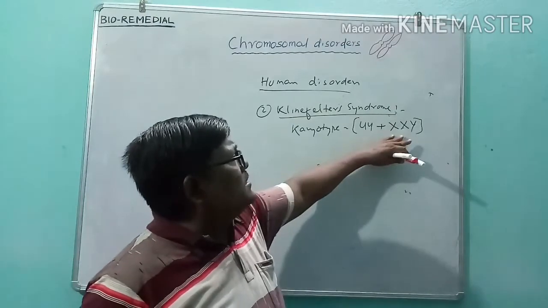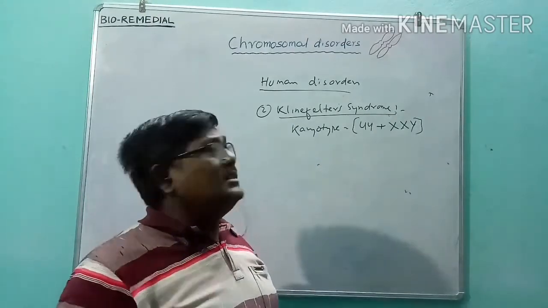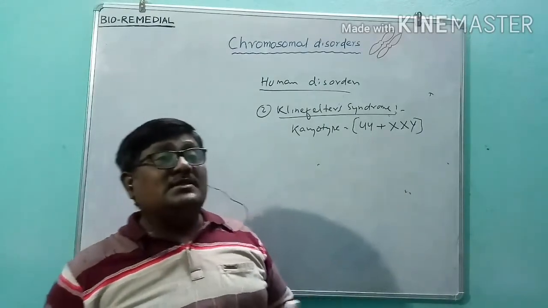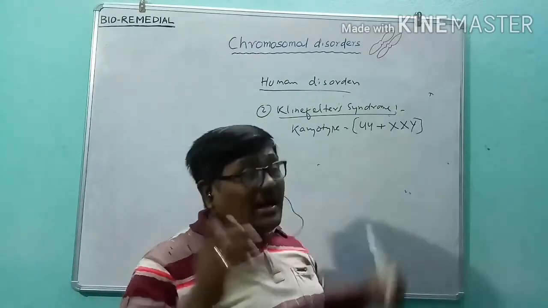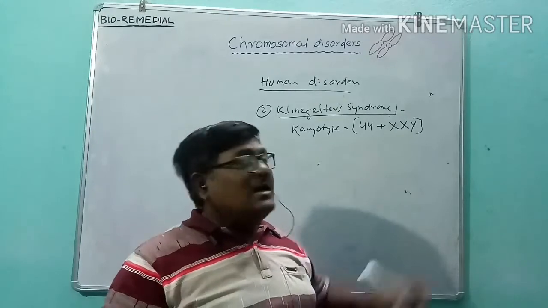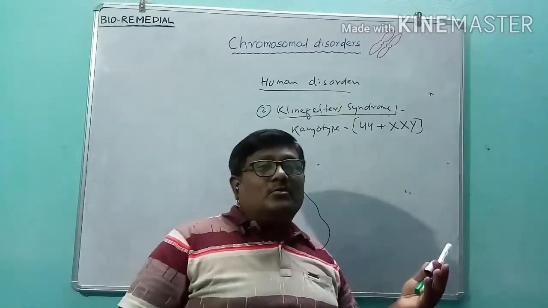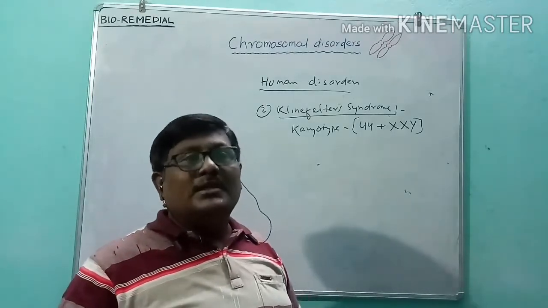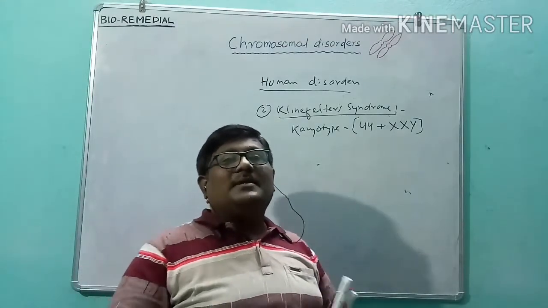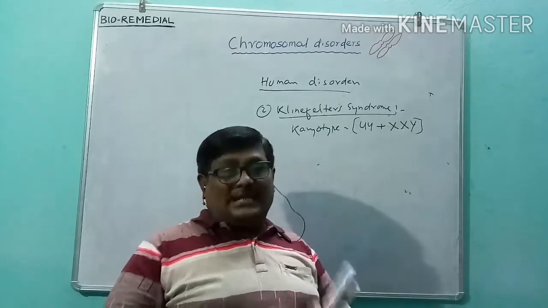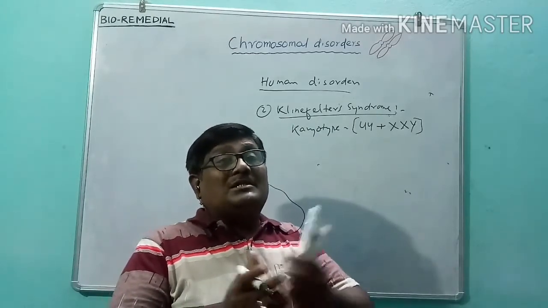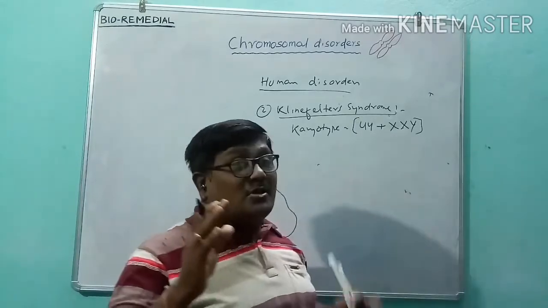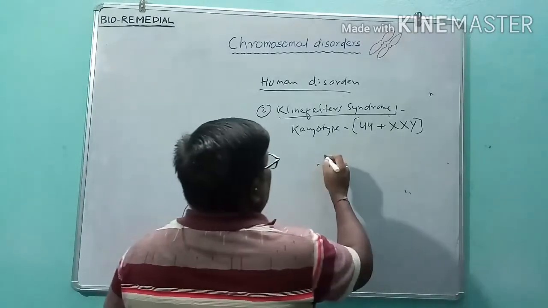Look at this stage. In the female, during gametogenesis, during ovulation, one ovum carries 2 X chromosomes and the other ovum has no X chromosome. That means the sex chromosomes were not separated during meiosis.